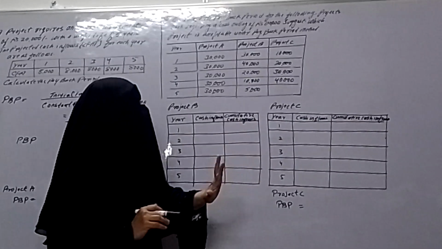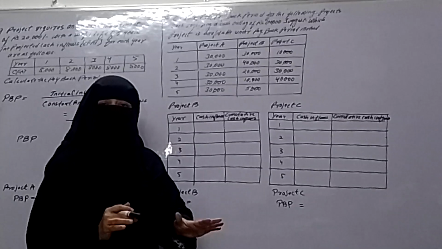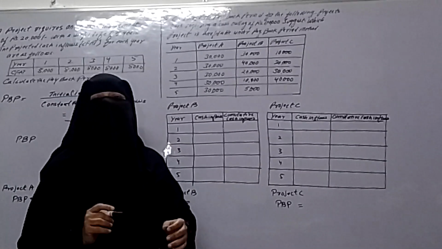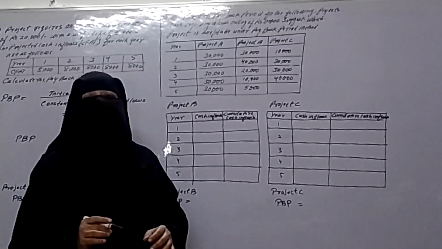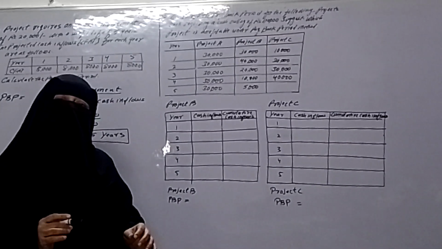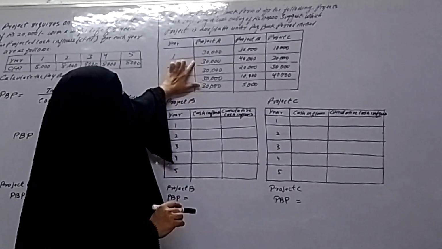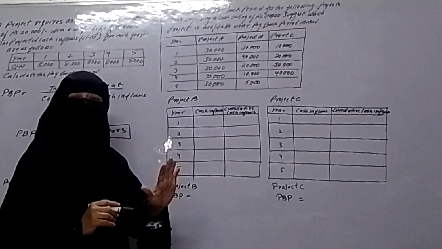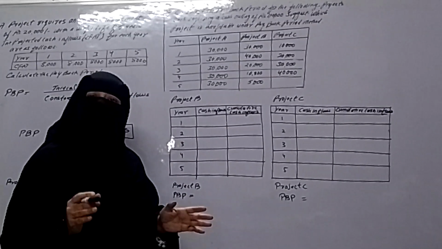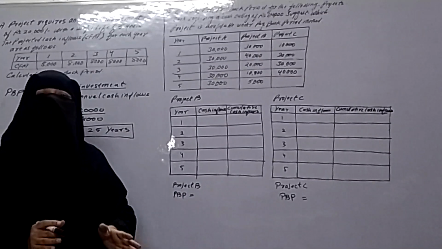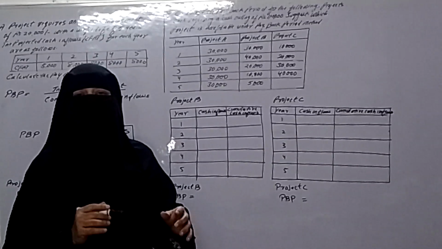Here cash inflows we have till 4th year. So total 3 projects are given and he is asking you to calculate the payback period for each project and suggest which project is acceptable under payback period method. Now the first project, for the first project cash inflows are constant. So when cash inflows are constant we can calculate payback period by applying the formula initial investment divided by constant